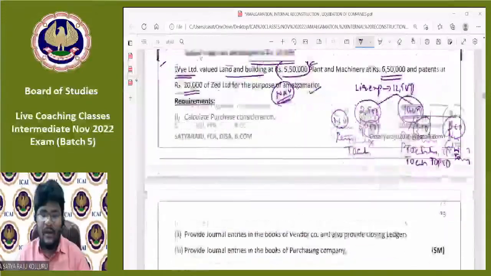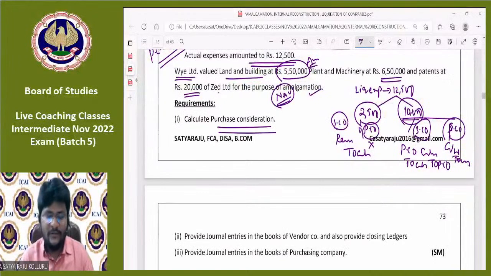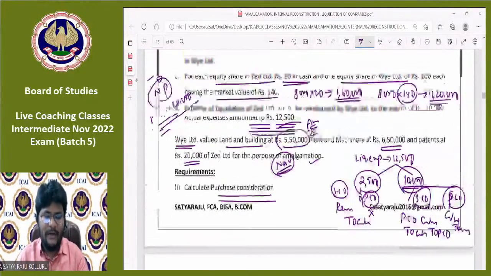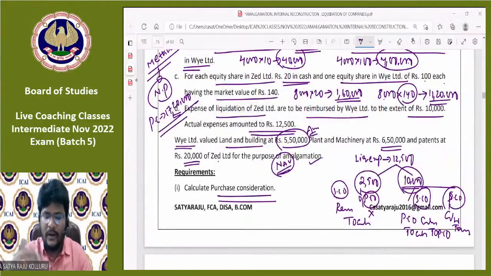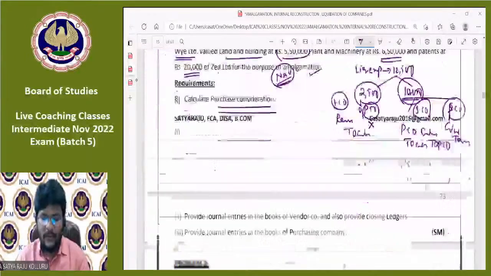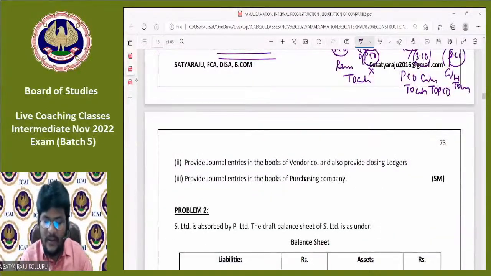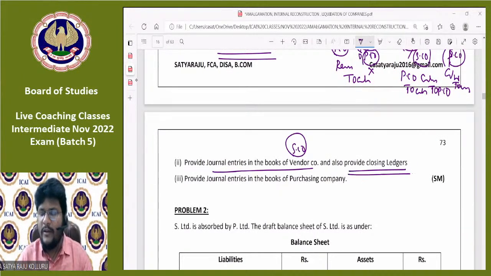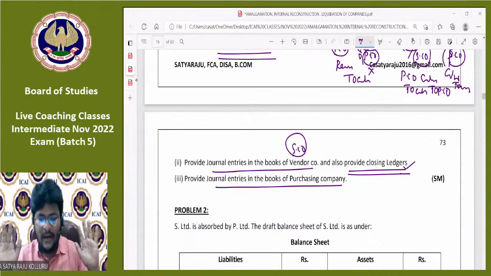Now, what are the requirements? Calculate the purchase consideration. Actually, we already completed in very layman approach, which is 17,20,000. We need to put it in our notes as well. Next, provide the journal entries in the books of vendor company. Vendor company means selling company, and also provide the closing ledgers. I will not provide the entries. I will directly go with the ledgers, because if you are able to complete the ledgers, automatically you know the entries. Provide the journal entries in the books of purchasing company. I'll provide the entries in the books of purchasing company. Am I right, guys? All of you with me?